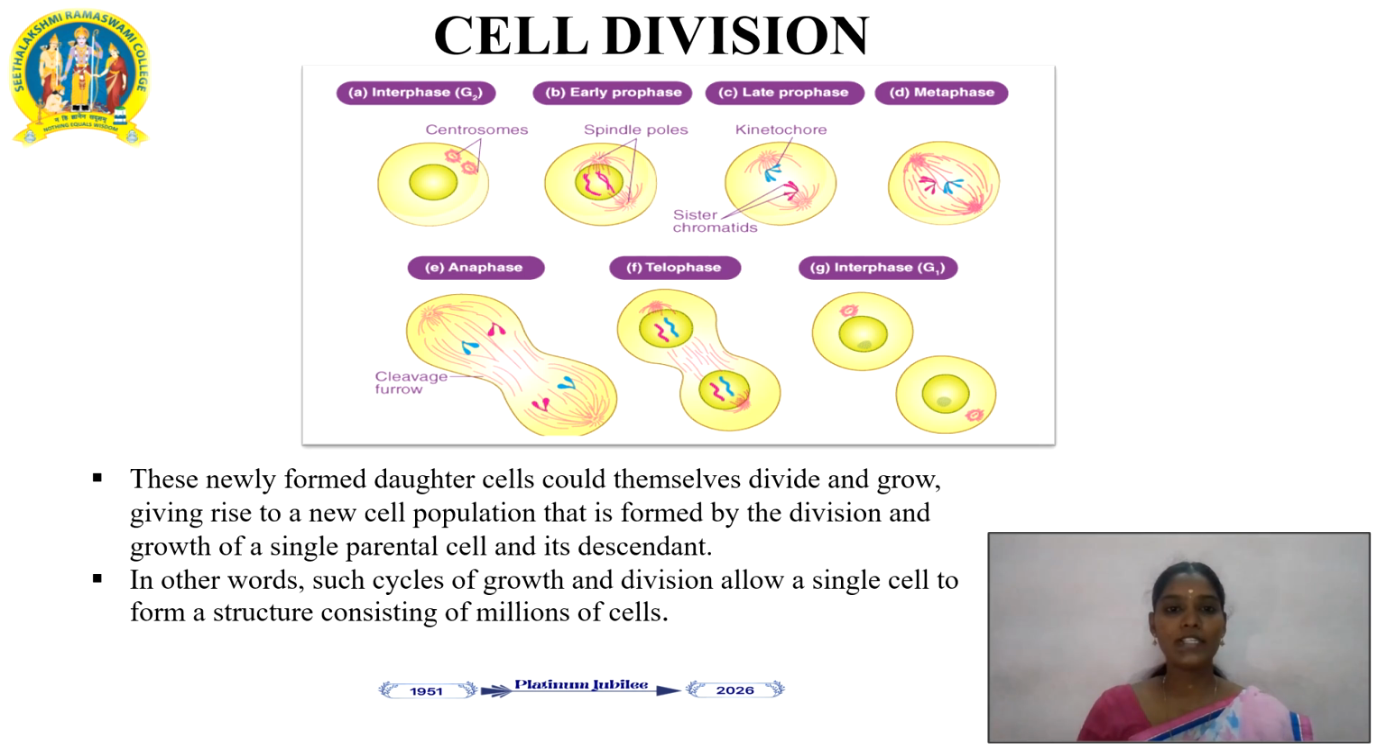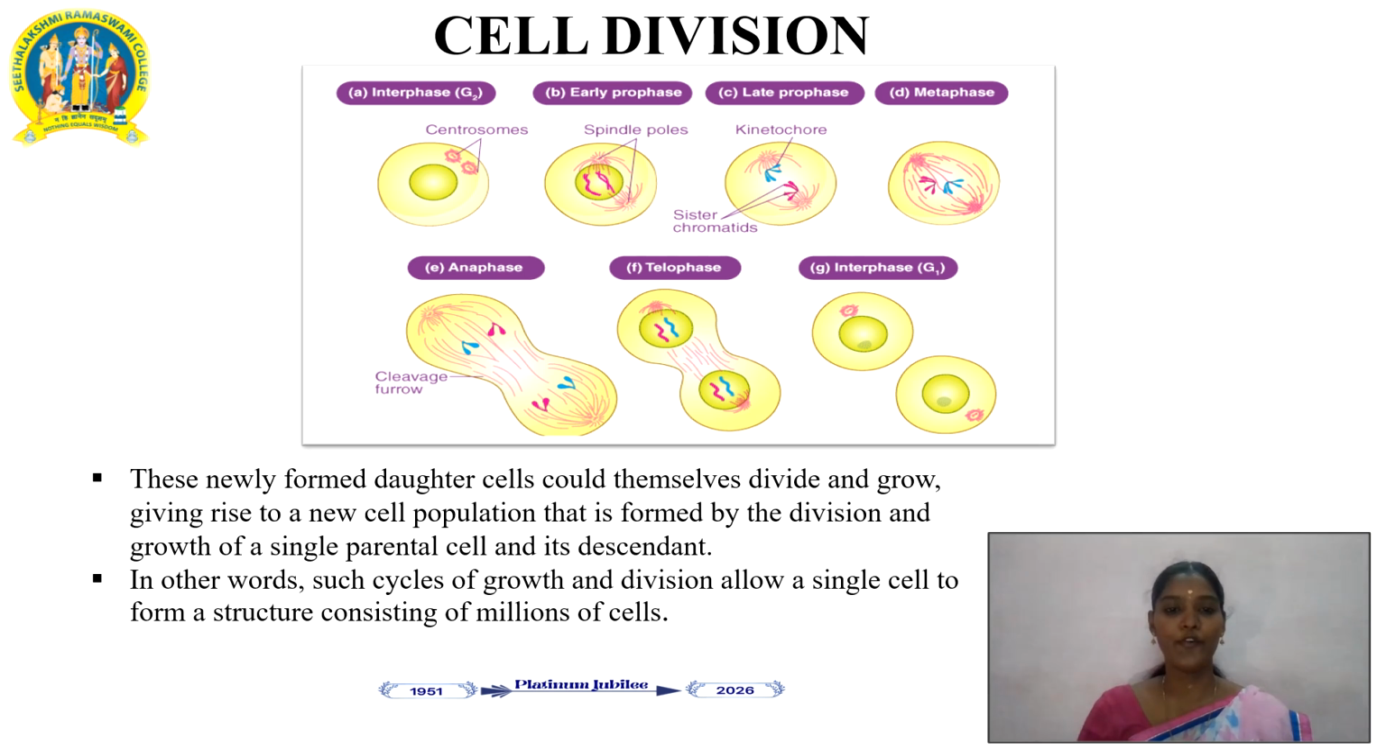So spindle poles are attached and separated with the help of the early prophase system. Next, the kinetochores are attached to the sister chromatids and this forms the metaphase process. And anaphase, telophase, interphase are the next major parts involved in cell division. In the anaphase, the centrosomes will be divided into two daughter cells as a telophase and interphase. At last interphase, we can see the two daughter cells as similar as the parent cell.